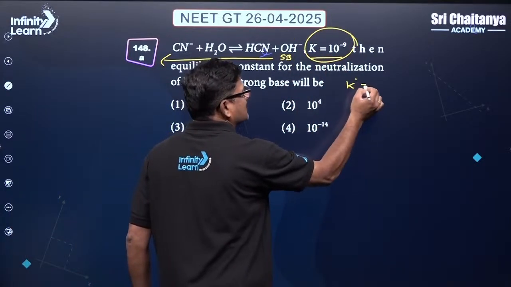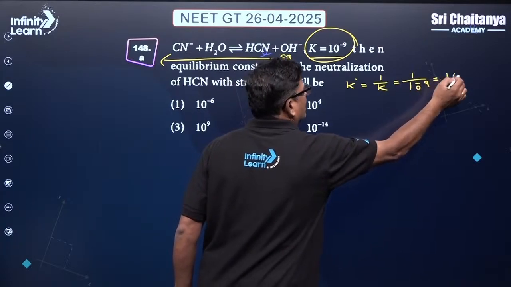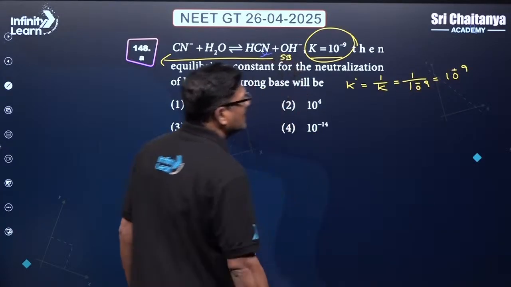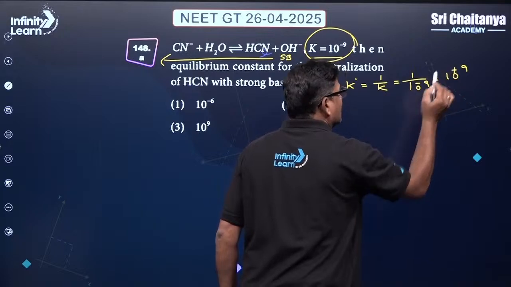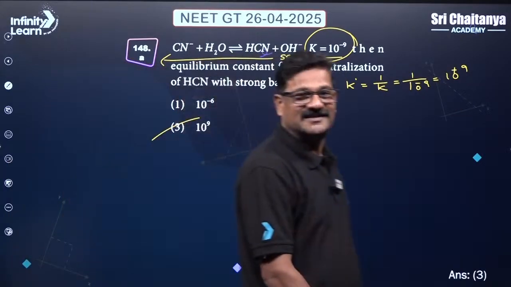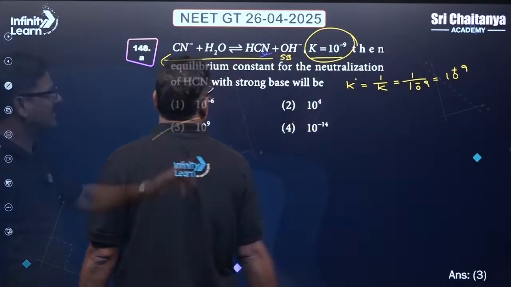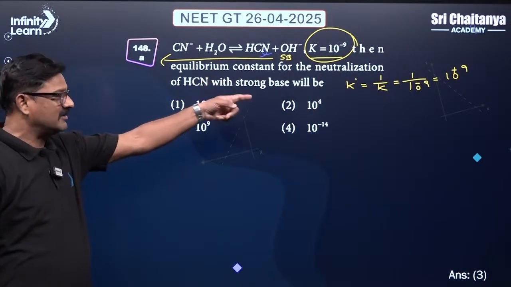So K dash is going to be 1 by K, equal to 1 by 10 power minus 9, equal to 10 power minus 9 plus 9, that is 10 power plus 9. So my answer is going to be 10 power plus 9, answer 3. So this is not at all an actual ionic equilibrium, it is a chemical equilibrium question.